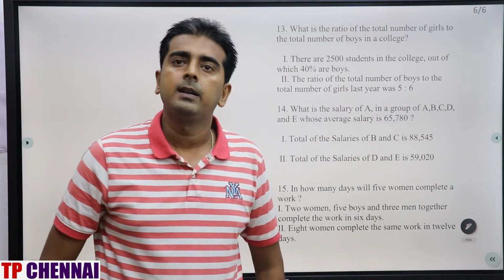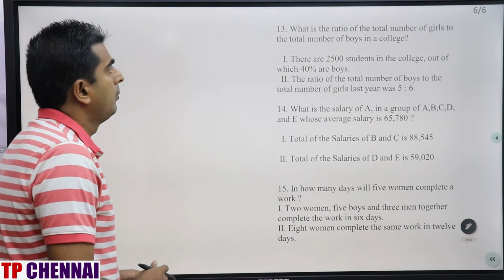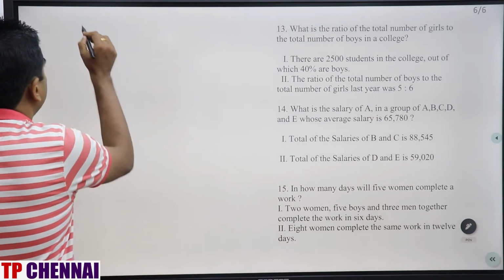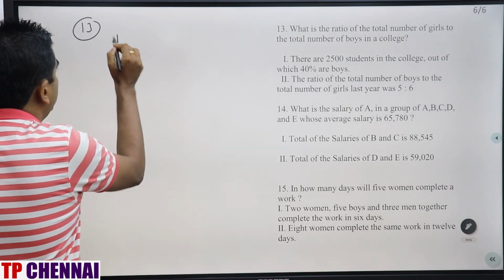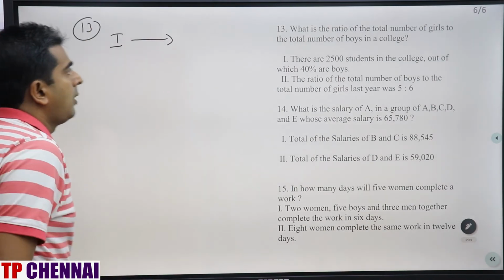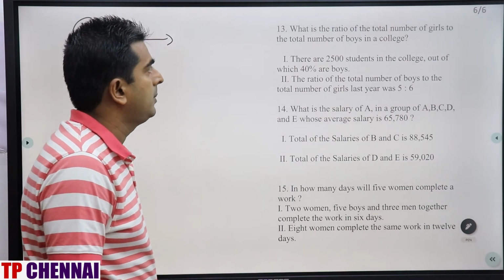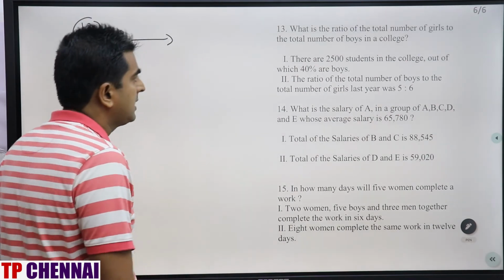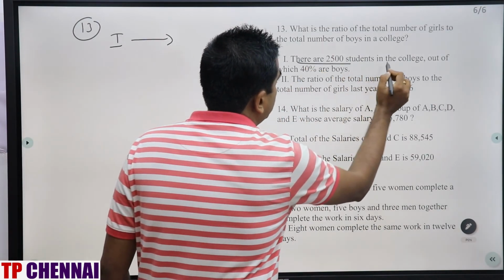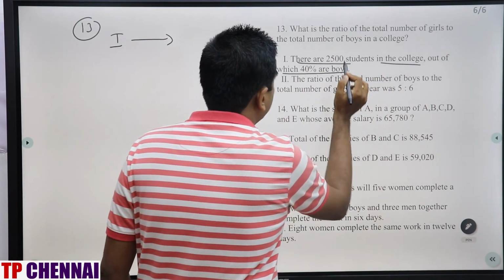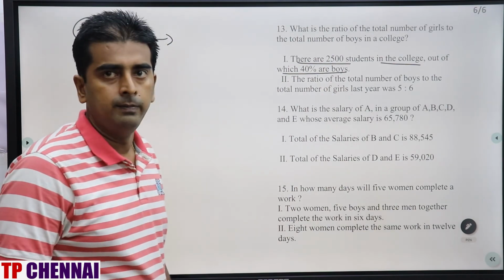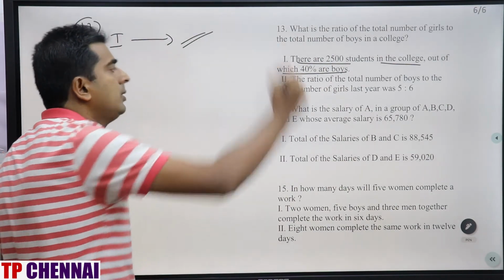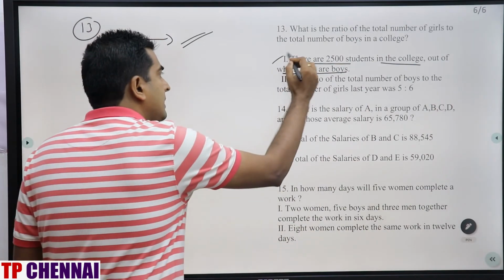Now we'll see question number 13. What is the ratio of total number of girls to total number of boys in a college? Let's see what they are asking. Ratio of girls and boys they are asking. First statement, there are 2500 students in a college, out of which 40% are boys. That means 60% will be girls. So from this I can get the answer, ratio only. Right?